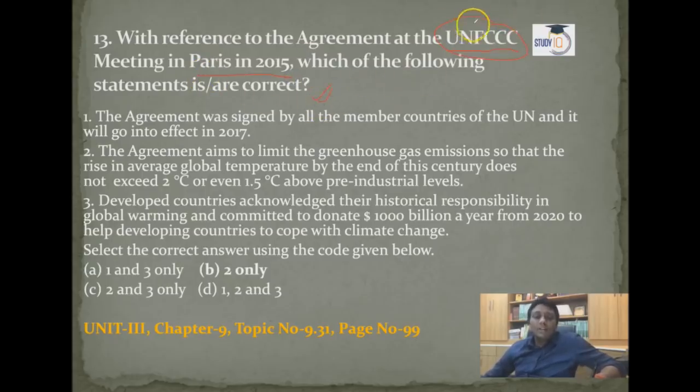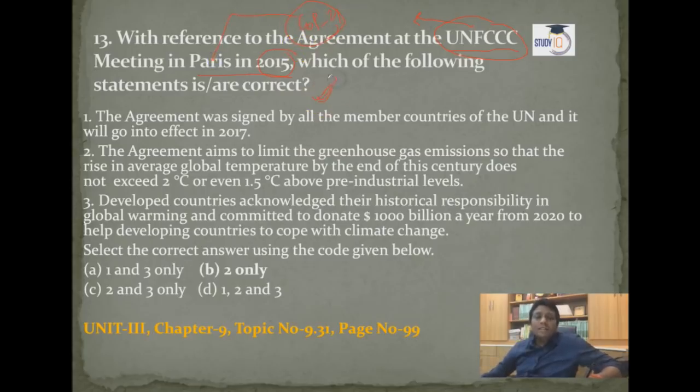See guys, the UNFCCC came under the Earth Summit, 1992. It came into force in 1995. The UNFCCC was one of the documents that came under the Earth Summit of 1992. In 2015, COP21, the summit of the UNFCCC, was held in Paris.